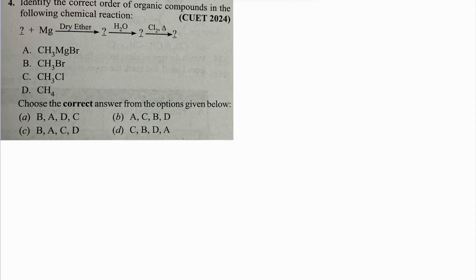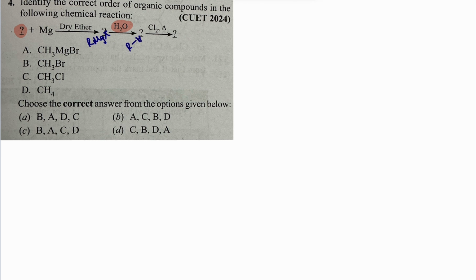Hi everyone, this question is from a past year question paper of the CUET exams. In this question, the initial substrate is not mentioned, but it reacts with magnesium in the presence of dry ether. So obviously it is the preparation of RMgX, the Grignard reagent. If the Grignard reagent is treated with any source of proton like water or ammonia, you will definitely get the hydrocarbon derivative.